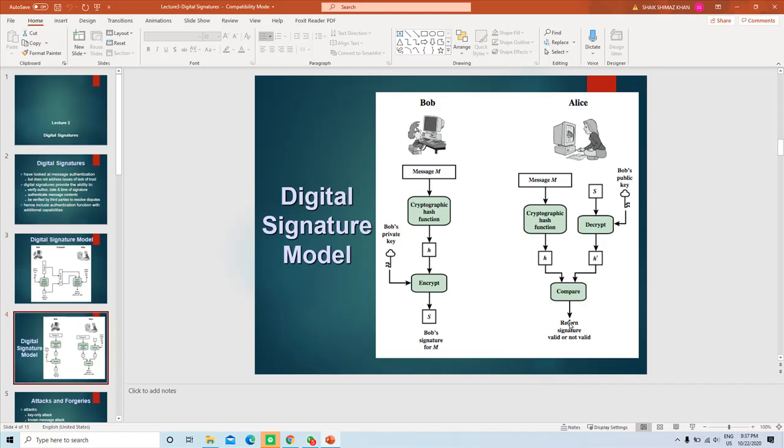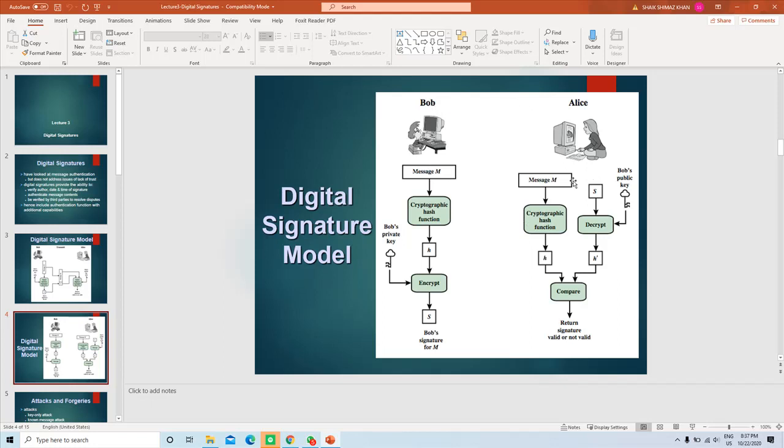If the signature is valid, it means that this has come only from Bob. Why? Because no one knows Bob's private key. This signature is created and it matches Bob's private key. So 100% this message has come from Bob. So Bob cannot deny later that he did not send the message, because Bob did not reveal his private key to other people.